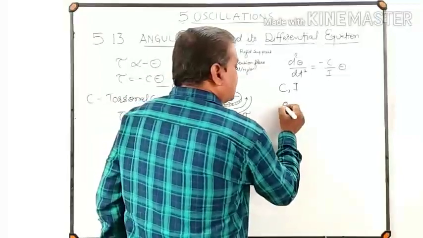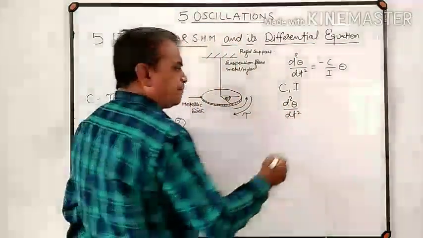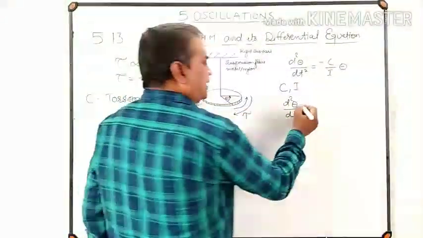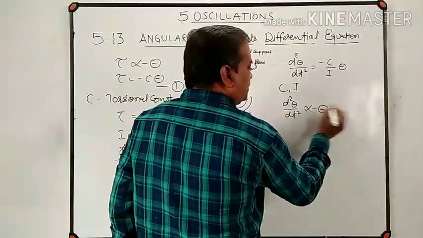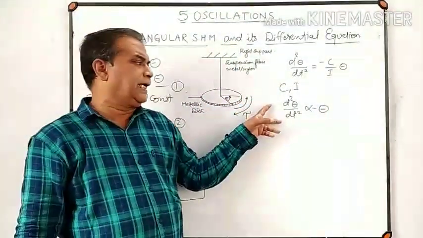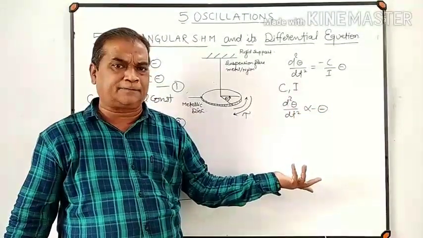It means this angular acceleration d2 theta by dt square is directly proportional to theta, and the negative sign indicates that angular acceleration and angular displacement are oppositely directed.